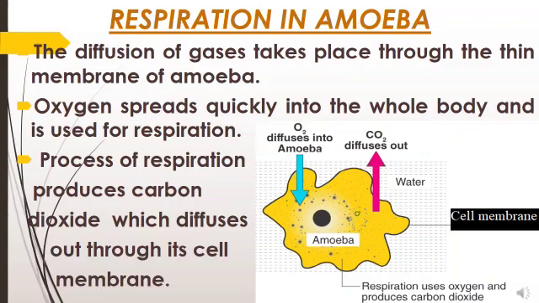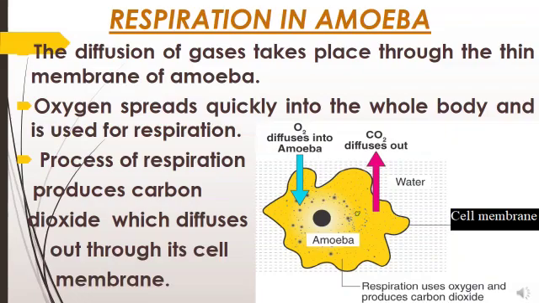So in amoeba, the diffusion of gases takes place through the thin membrane of the amoeba. Through the cell membrane, oxygen gas diffuses inside the amoeba. Oxygen spreads quickly into the whole body as the body is very small, and then that oxygen is used for respiration. The process of respiration produces carbon dioxide, which diffuses out through the cell membrane, similarly as oxygen diffused in. So you can see in the picture, respiration uses oxygen and produces carbon dioxide.